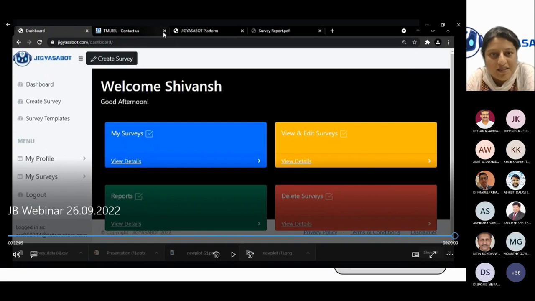So here, that is in a nutshell all about JIGYASABot. Creation of the bot, floating the survey, using the templates, using the different color schemes, using the different features that is there on the bot itself.